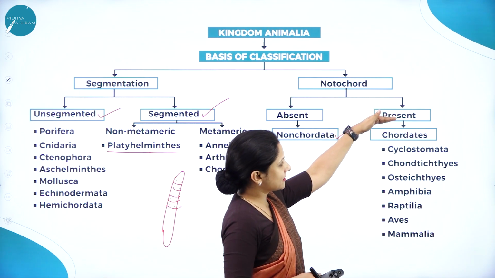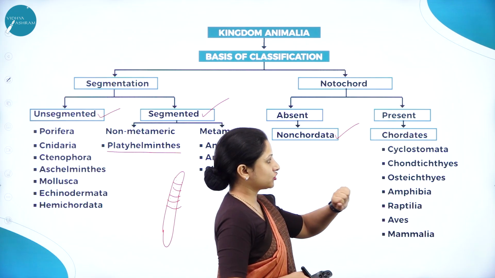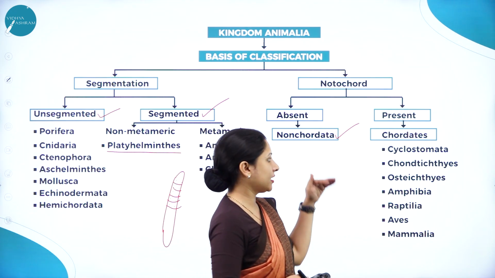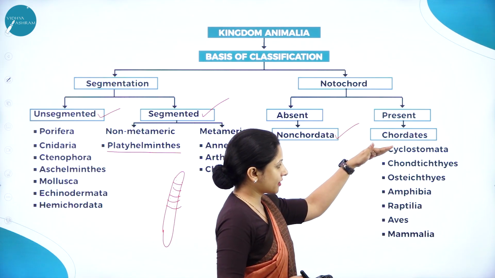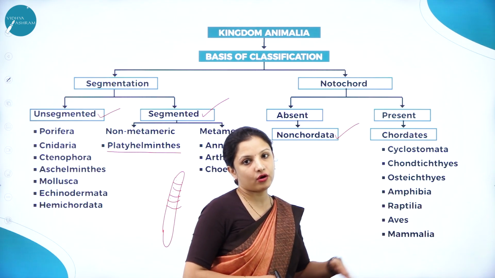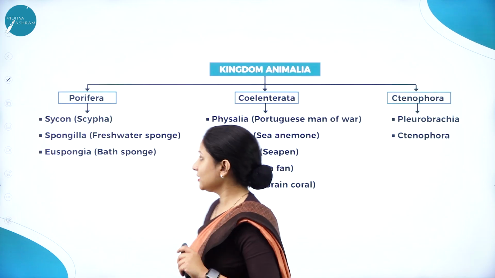Next, under chordates, that is where the vertebral column or notochord is present. Under that, cyclostomata, that is, all the vertebrates. Under vertebrates, different classes are there: cyclostomata, chondrichthyes, osteichthyes, amphibians, reptiles, aves and mammals. All these come under the chordates. So this is how classification is being done.